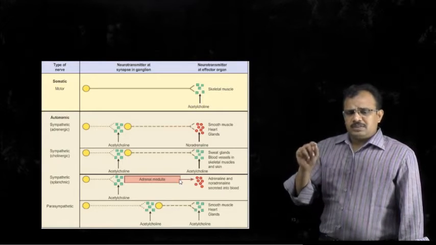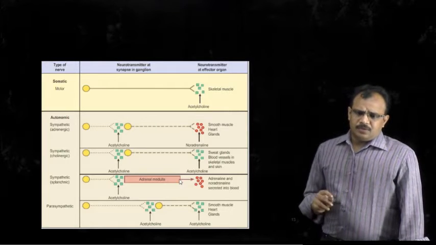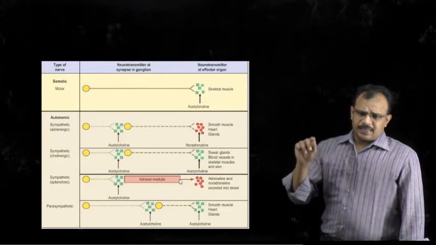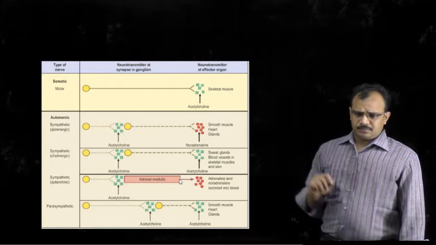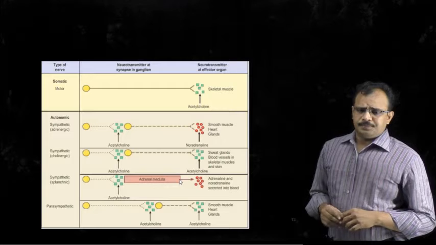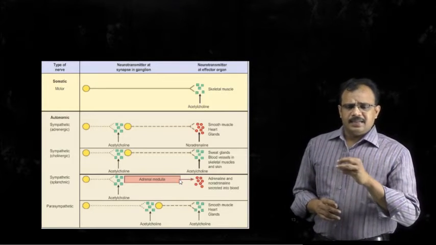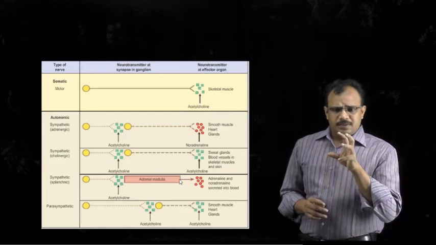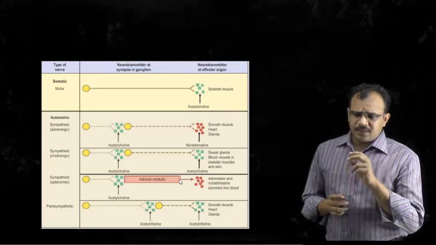So this neuron starts from the spinal cord and ends at the ganglia. The neurotransmitter released at the end of this presynaptic neuron is acetylcholine. Once the acetylcholine is released, it acts on the cell body in the ganglia and stimulates that particular cell body.